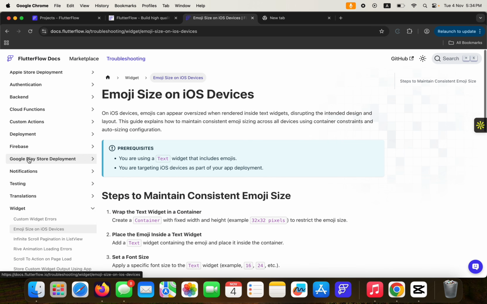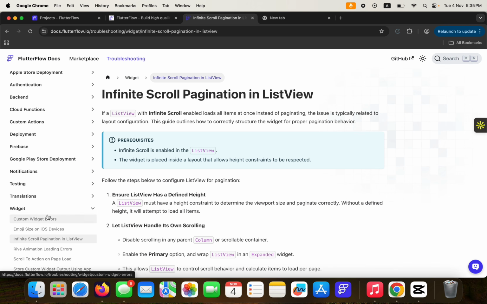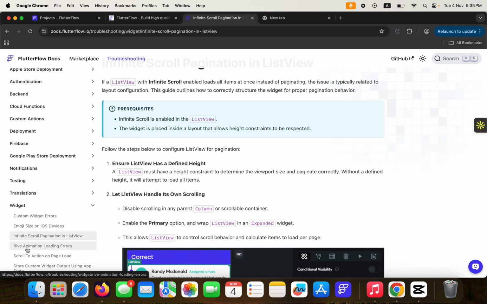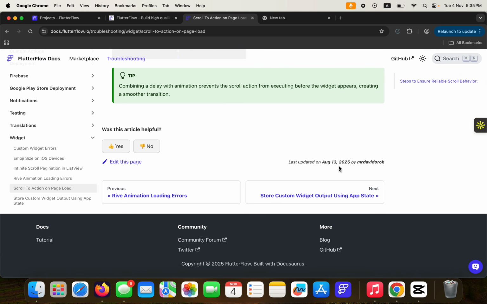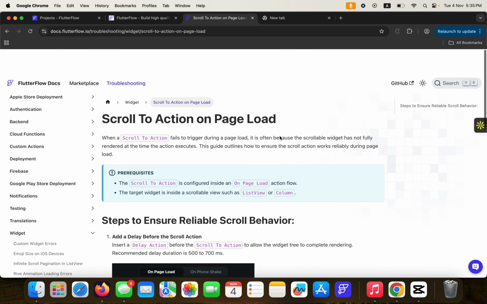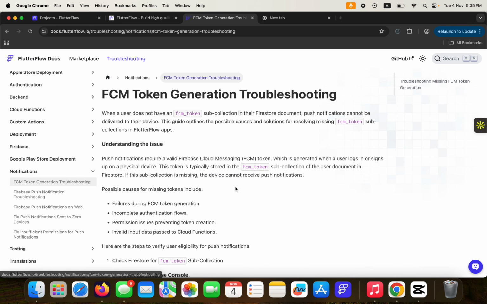Yeah, so you can also check out some other documentations as well. Emoji size on iOS devices. You can check out infinite scroll pagination in list view, scroll to action on page load. You can check out how to resolve some of these issues by checking out the troubleshooting documentation here on your screen.